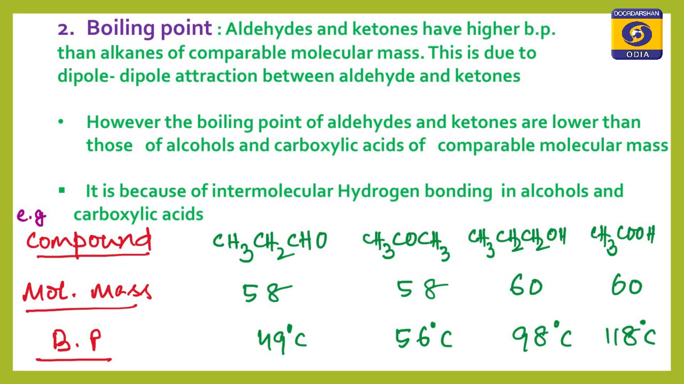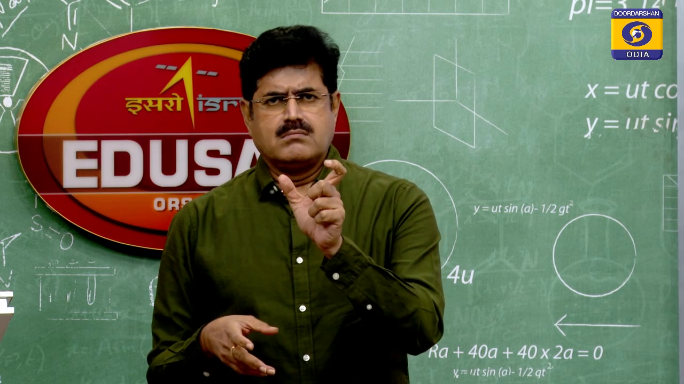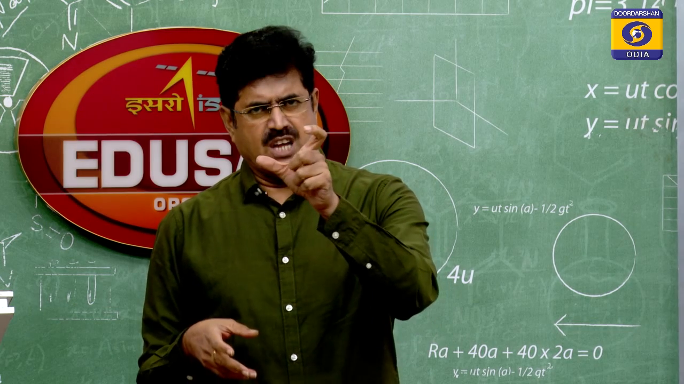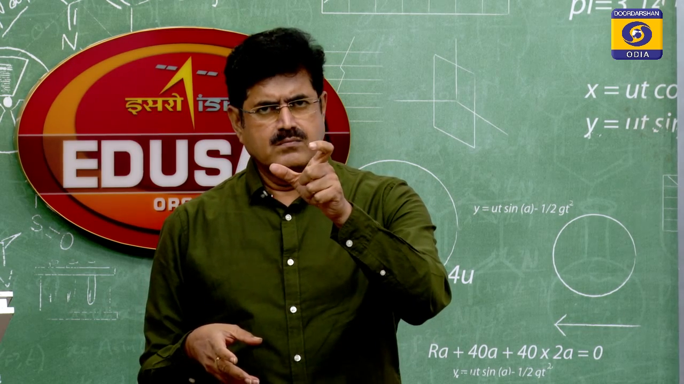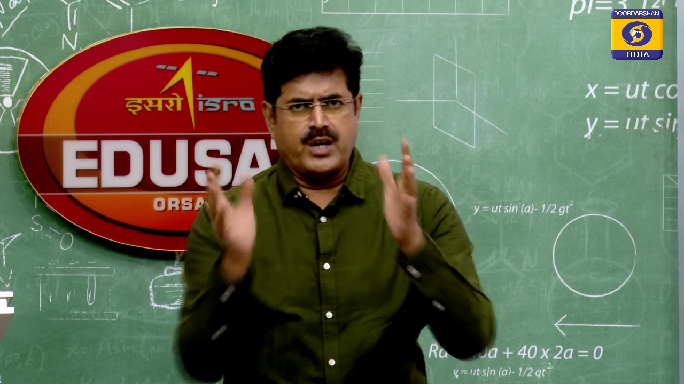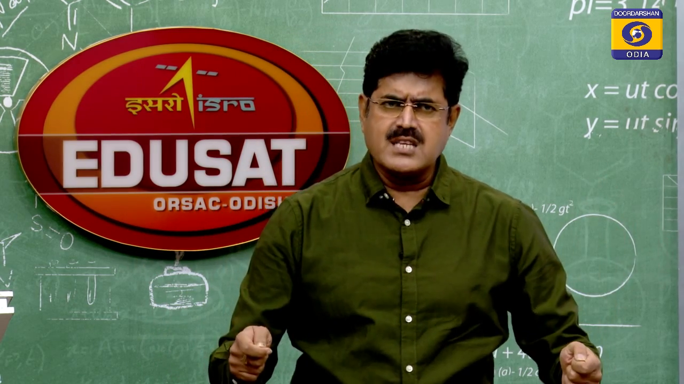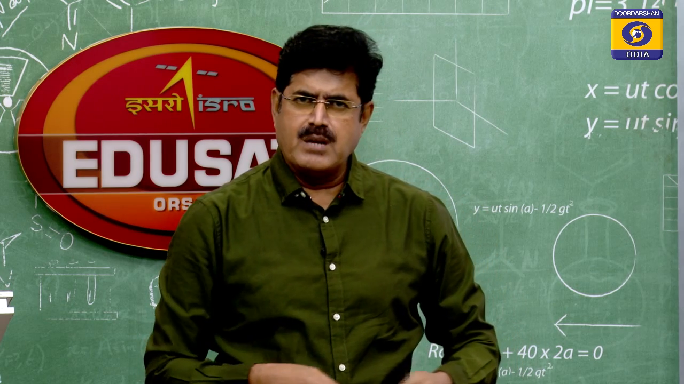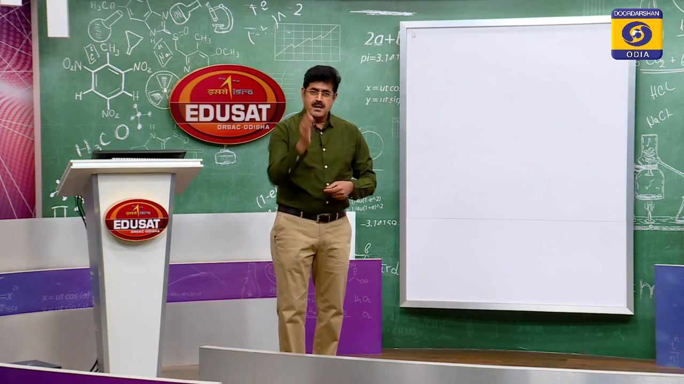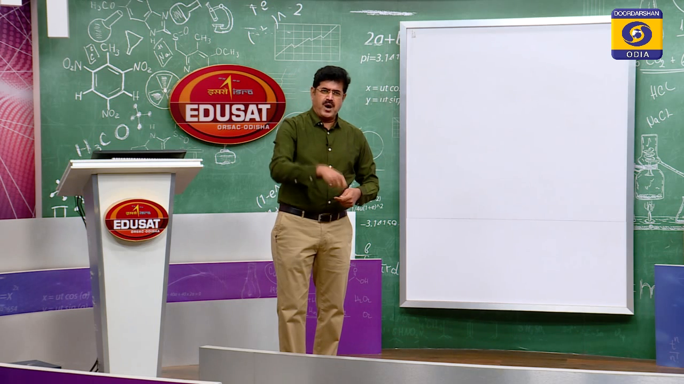Now, why is there so much difference in boiling point? Let's first see why propanol has a higher boiling point. Because of intermolecular hydrogen bonding. You know that hydrogen bonding between molecules is called intermolecular hydrogen bonding. So propanol has a higher boiling point, but see acetic acid, it has the highest boiling point here.